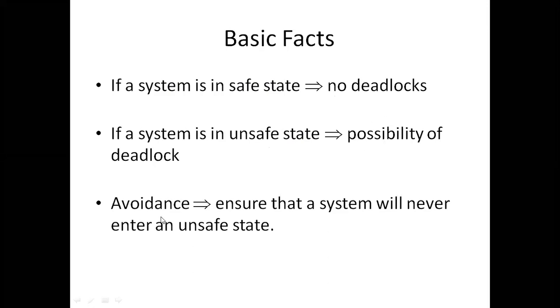And next, avoidance. What will the avoidance do? It ensures that the system will never enter the unsafe state. For example, now this is a pandemic, right? If we are safely staying at home, the possibility of getting COVID positive is very less.